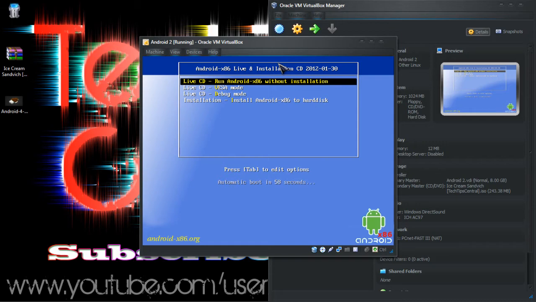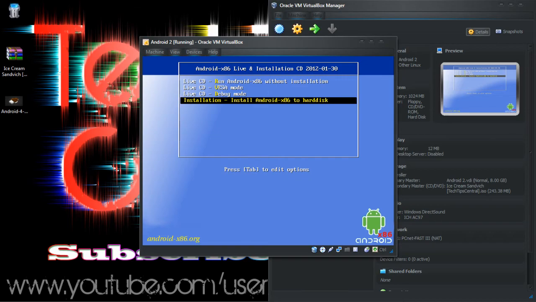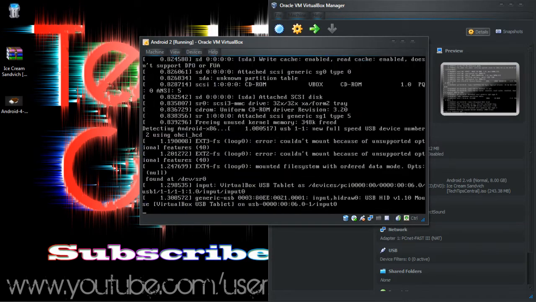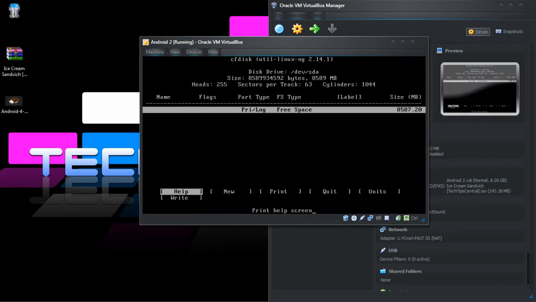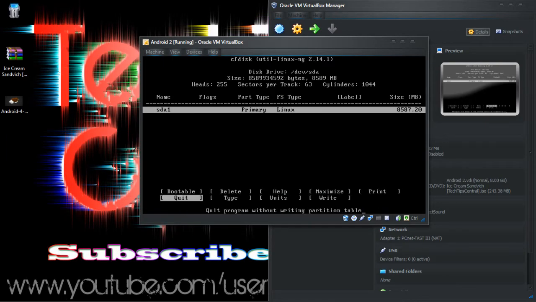Over here, use your arrow keys and select installation. Press enter. Select create modify partition. Press enter. Go to new, primary, press enter. Go to write.